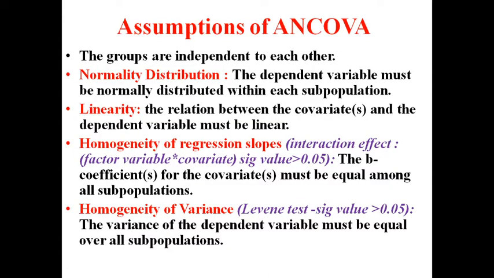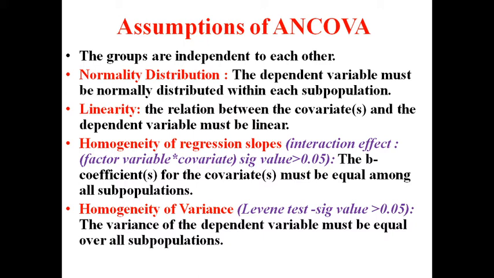Then what are the assumptions of ANCOVA? The groups are independent of each other. All the groups of the factor variable should be independent of each other. The second is normal distribution. The dependent variable must be normally distributed within each subpopulation. So within each subpopulation, each level, each group, the dependent variable should be normally distributed. Linearity: the relationship between the covariate and the dependent variable must be linear.